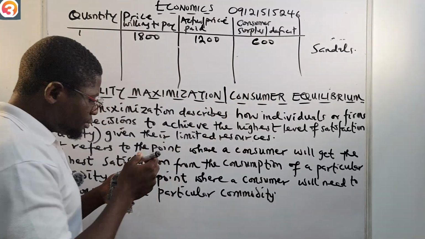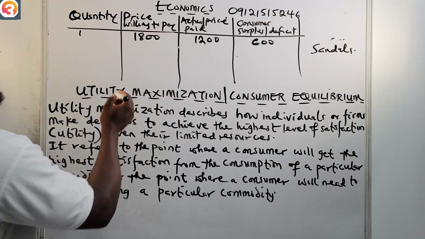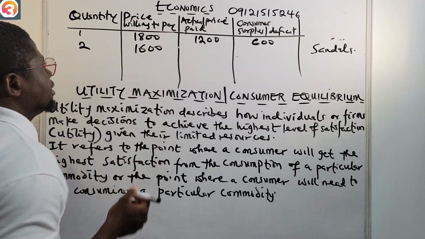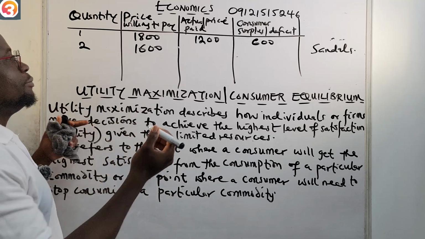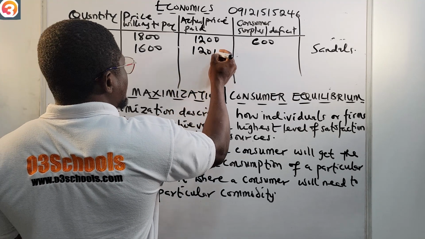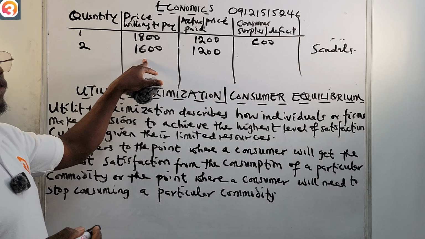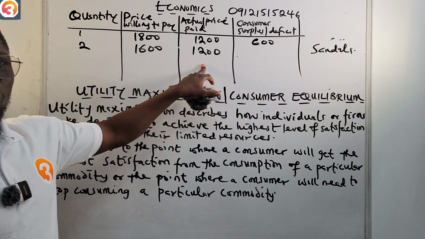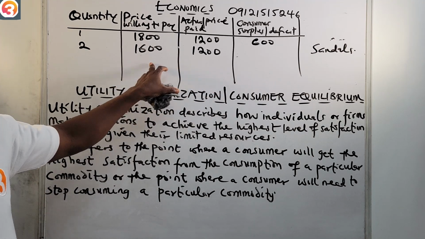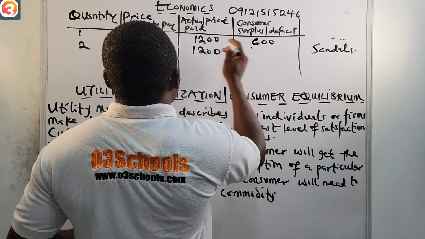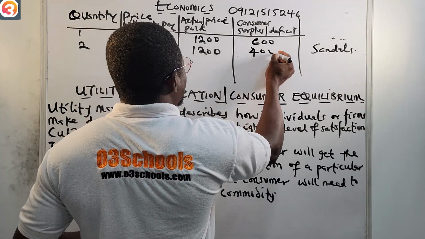Now, let's say again, number two, you are willing to pay, for example, 1,600, but the actual market price was 1,200. Is there a surplus also? Yes, there's a surplus because this is what you are willing to pay, but this is what you actually paid. So 1,600 minus 1,200 will give you 400.